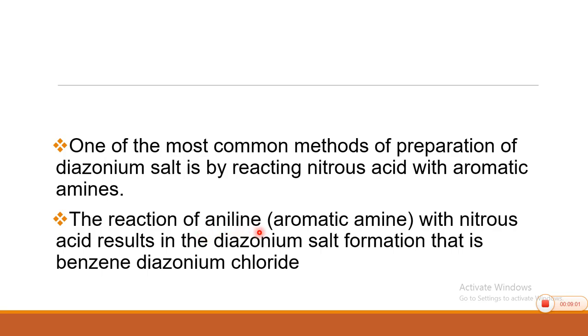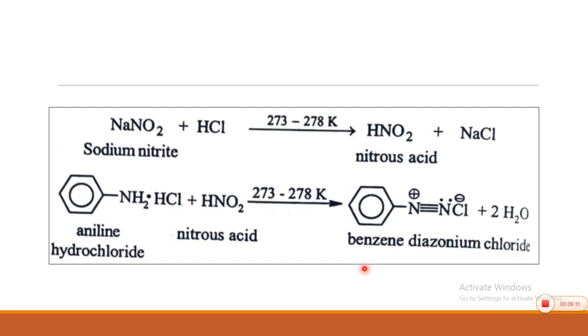For example, the reaction of aniline, that is aromatic amine, with nitrous acid results in the formation of diazonium salt, and the diazonium salt is called benzene diazonium chloride. So, this is the set of reactions which is given in your textbooks. As I mentioned, what is the procedure? In the beginning, you have to prepare nitrous acid. Remember, nitrous acid is not readily available. It has to be prepared in situ, during the reaction.